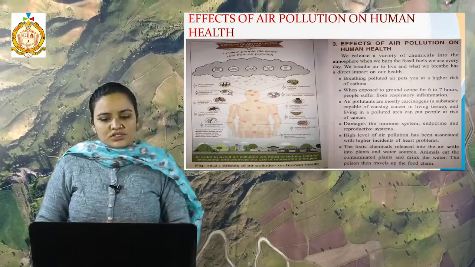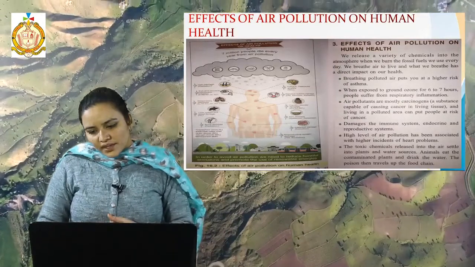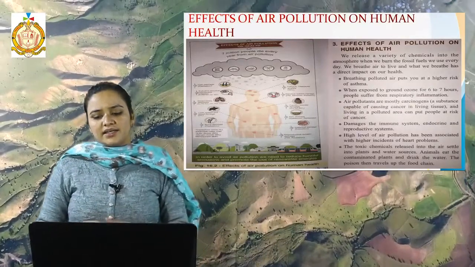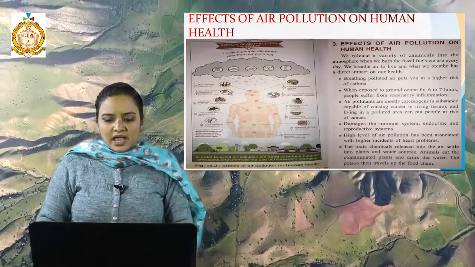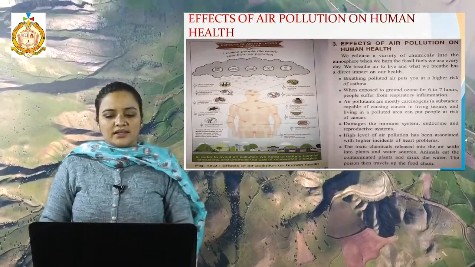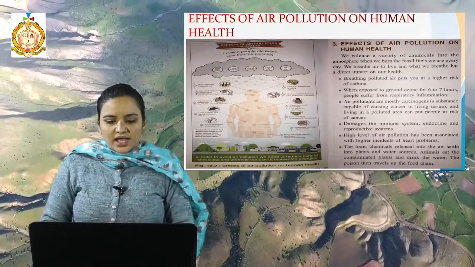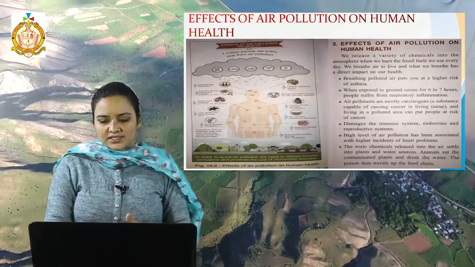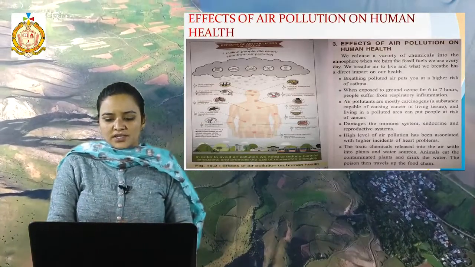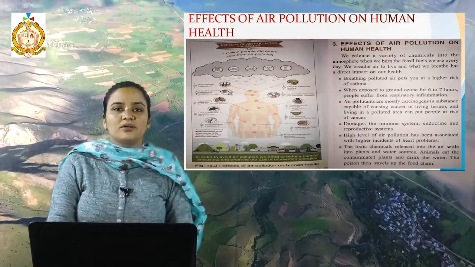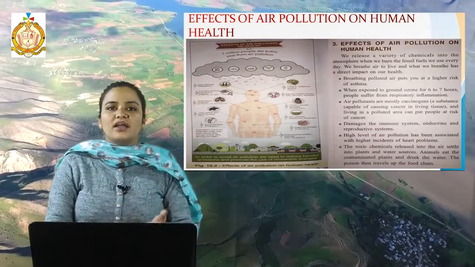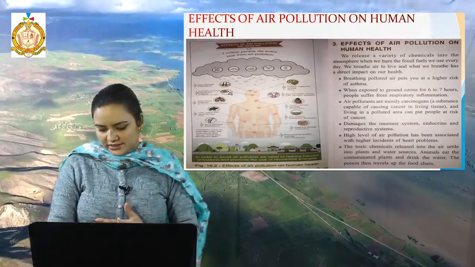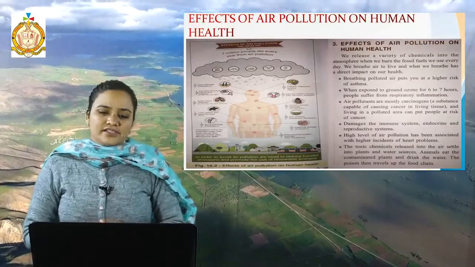Then air pollutants are mostly substances capable of causing cancer in living tissues, and living in polluted areas can put people at a risk of cancer. They damage the immune, endocrine and reproductive systems. Then high levels of air pollution are also associated with a higher incidence of heart problems. The toxic chemicals released into the air settle into plants and water sources. Animals eat the contaminated plants and drink the contaminated water, and afterward the poison level inside their bodies increases and leads to death.